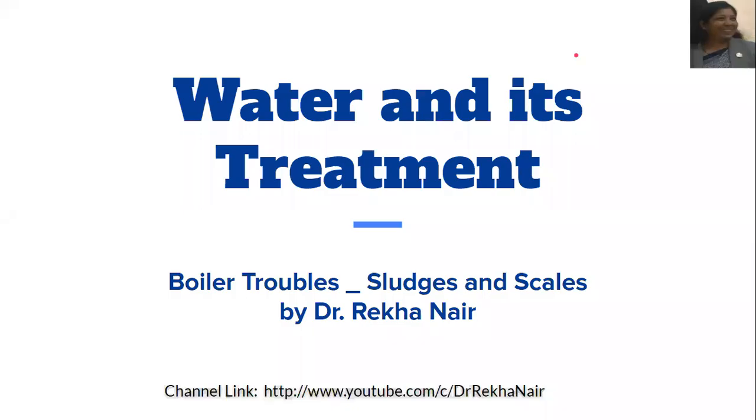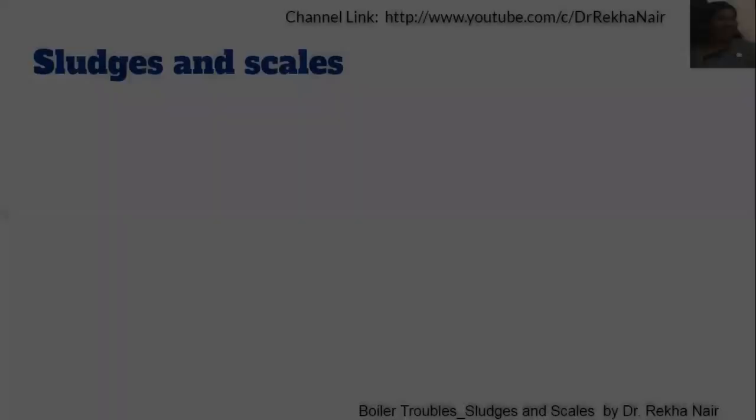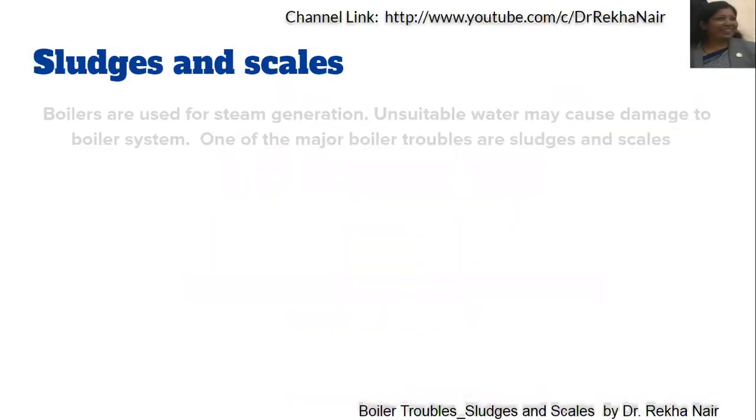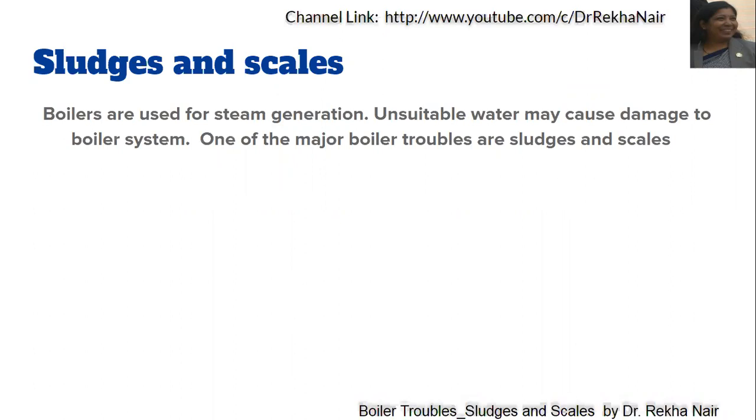Hello friends, today we are going to discuss boiler troubles. One of the boiler troubles is sludges and scales. Now, sludges and scales are the main problem in boilers. Boilers are used for steam generation, and if we have hard water present in the boiler, that will cause the formation of sludges and scales.